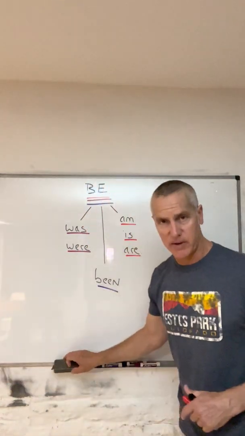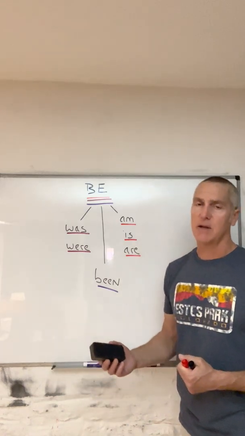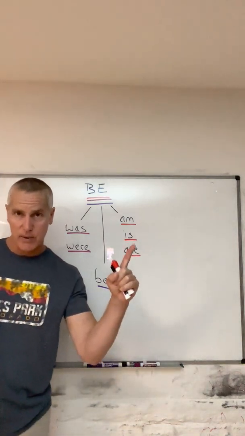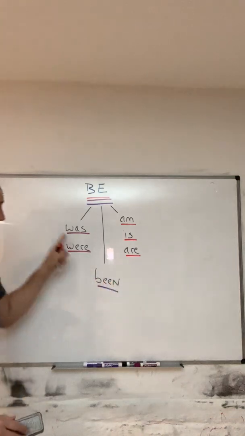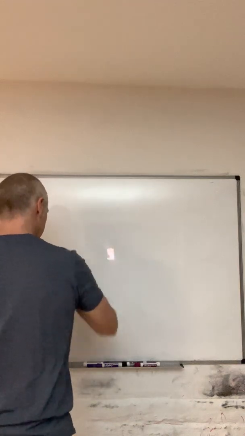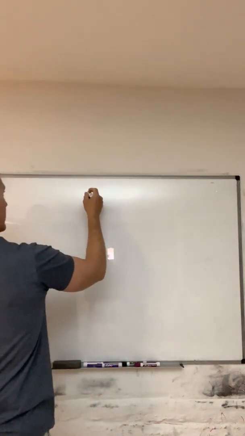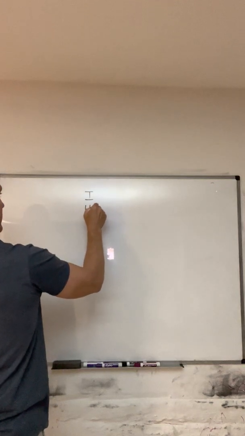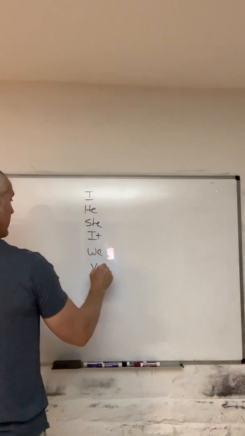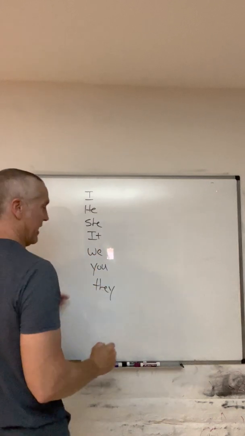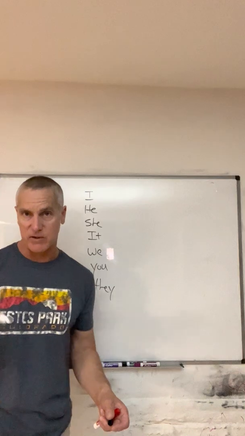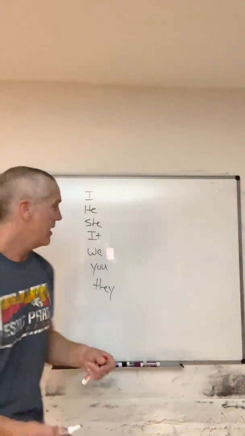Let's take a look, do a couple of examples like what we did in class on Wednesday, okay? So again, the verb be, the only verb with 3 forms in the present tense and 2 forms in the past tense. So let's take a look one more time and do the subject pronouns. So I, he, she, it, we, you, and they. Those are the subject pronouns. We went over that in class. We went over all the pronouns: subject, object, reflexive, and possessive.